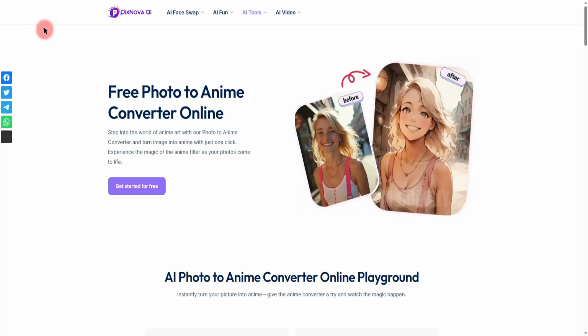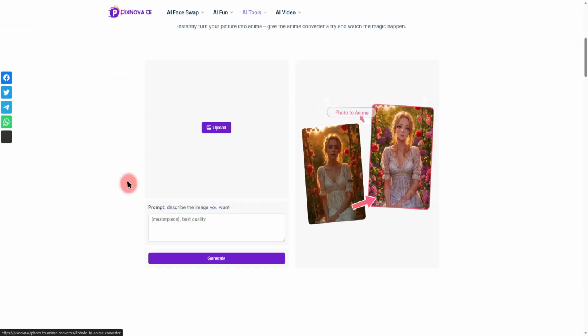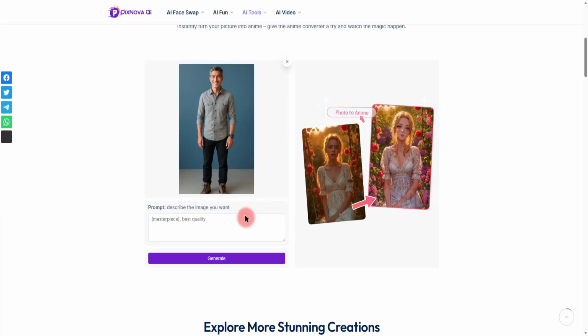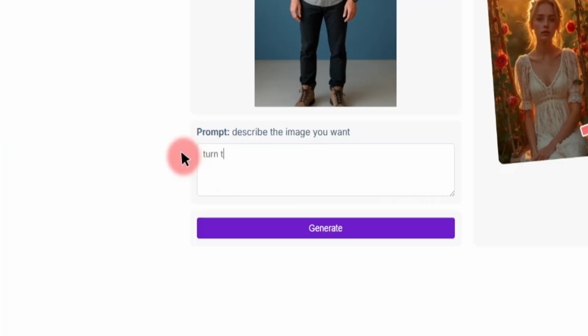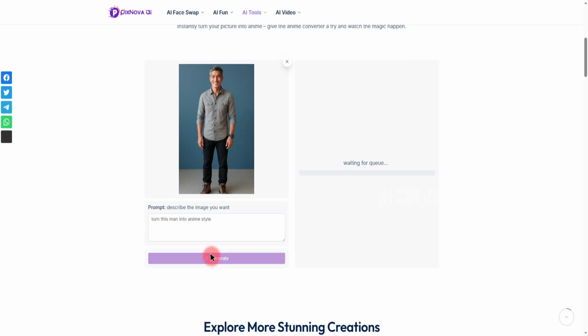Okay, so you want to turn your realistic photos into captivating anime-style art? Navigate to the All AI Tools tab from here, then select the Photo to Anime Converter tool, a brilliant feature for content diversification. Once you're on this page, click on Get Started for free. Now, we just need to upload the original photo. Once your image has been successfully uploaded, you can enter an additional guide prompt here in this box, and then simply hit the Generate button to witness the transformation.